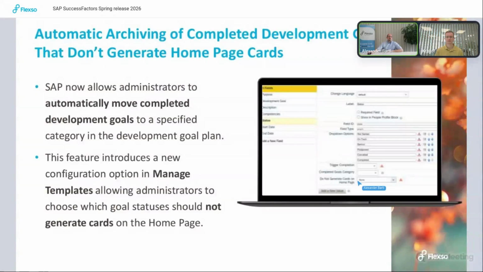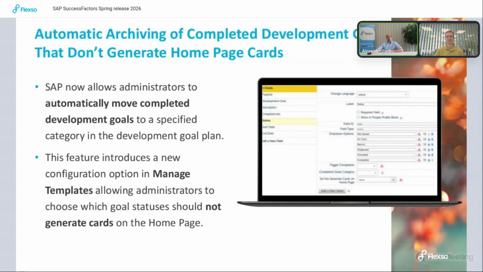Moving the completed development goal to a certain category is more for customers that have a development goal plan that is going over a long period. If you have development goal plans that are just for 1 year, then it's normally not that crowded. There are not so many entries that you need its own category to which it's moved. But I also know customers that have 10-year, 15-year, 50 years, whatever, development goal plan time frame.